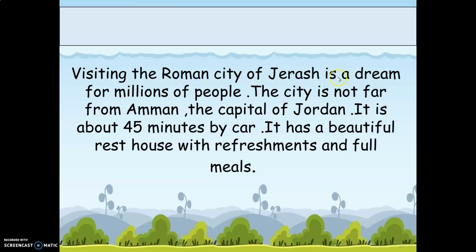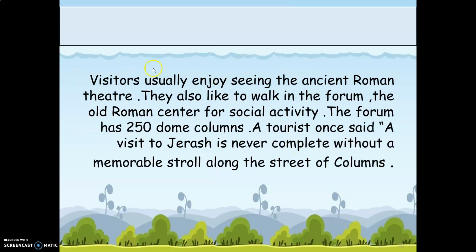Visiting the Roman city of Jerash is a dream for millions of people. The city is not far from Amman, the capital of Jordan. It is about 45 minutes by car. It has a beautiful rest house with refreshments and full meals. Visitors usually enjoy seeing the ancient Roman theater. They also like to walk in the Forum, the old Roman center for social activity. The Forum has 250 domed columns. A tourist once said, a visit to Jerash is never complete without a memorable stroll along the Street of Columns.